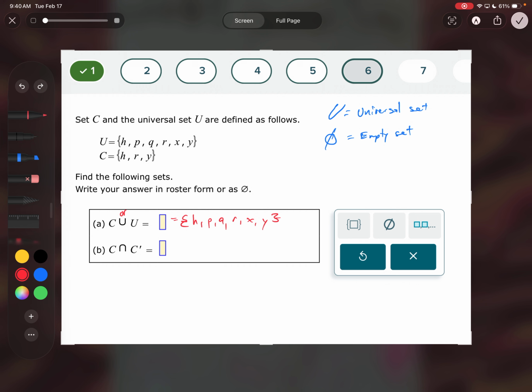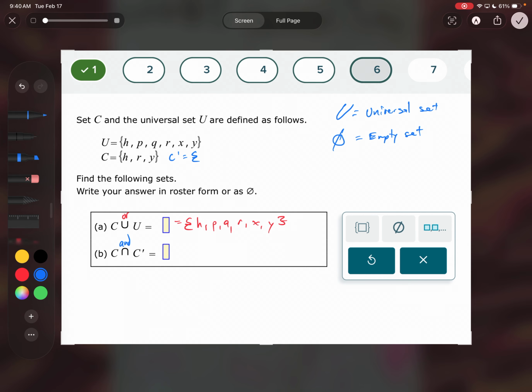On the next one, it's C and C naught. Well, C naught, if C is H, R, Y, C naught would be P, Q, and X. But the and is what do they share? Well, if you're in C, you're either in C or not in C. They do not share anything. So my answer here is the empty set.